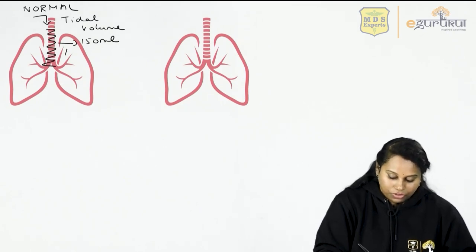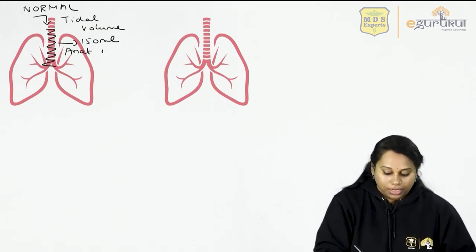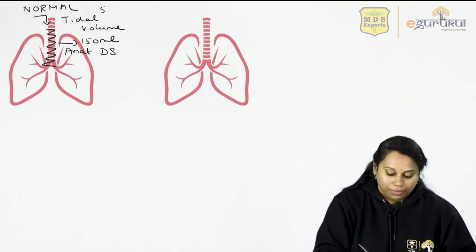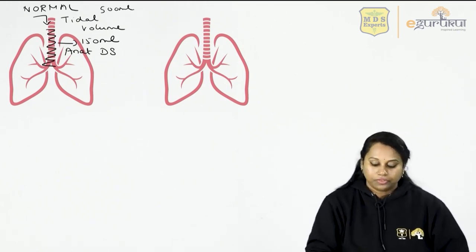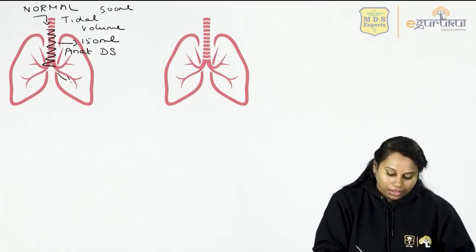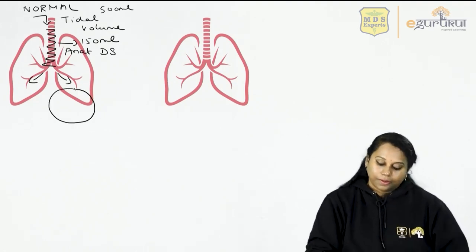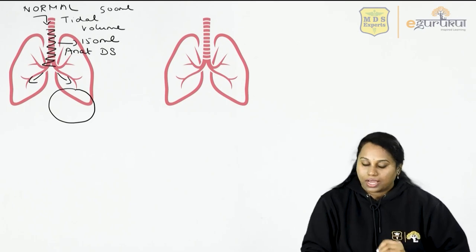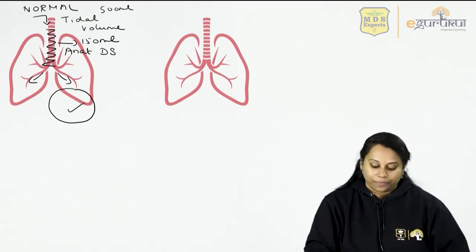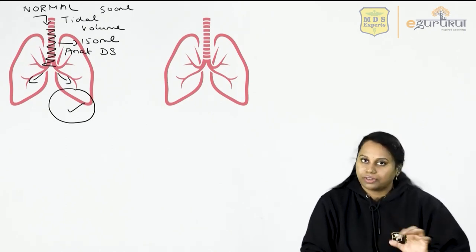This 150 ml occupies the trachea and bronchi. That's called anatomical dead space. The remaining air moves into the alveoli, and this is going to take part in gas exchange. This is a normal person whose alveoli are all functioning very well.